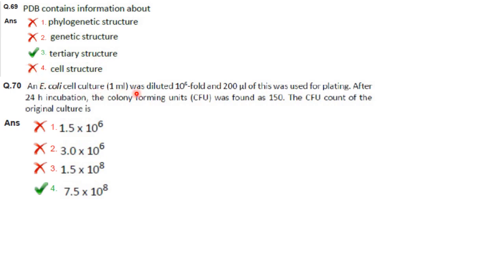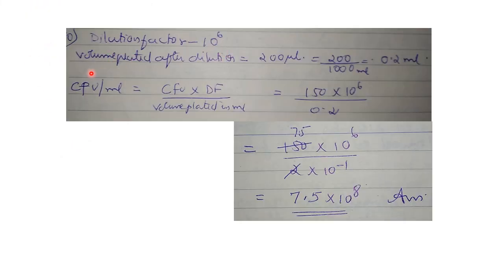Then next one. An E. coli cell culture 1 ml was diluted 10 raised to 6 fold and 200 microliter of this was used for plating. After 24-hour incubation, the colony forming units was found as 150. The CFU count of the original? So the dilution factor is 10 raised to 6. Volume plated after dilution is 200 microliter, so 200 divided by 1000, that is 0.2 ml. Now CFU per ml is equal to CFU into dilution factor divided by volume plated in ml. So 150 into 10 raised to 6 divided by 0.2. So that will be 7.5 into 10 raised to 8.